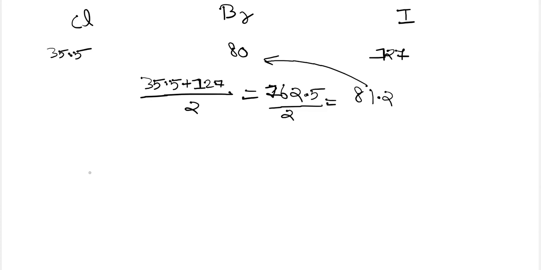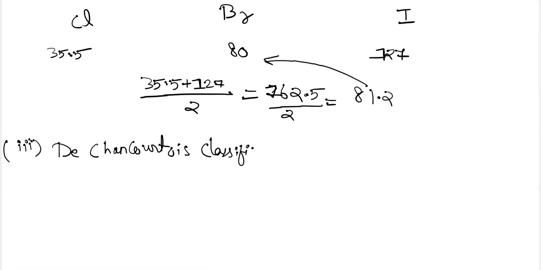Next was the De Chancourtois classification. The third classification was by a French geologist, De Chancourtois. In this classification, he took the known elements in increasing order of their atomic weights and proposed a cylindrical table of elements.